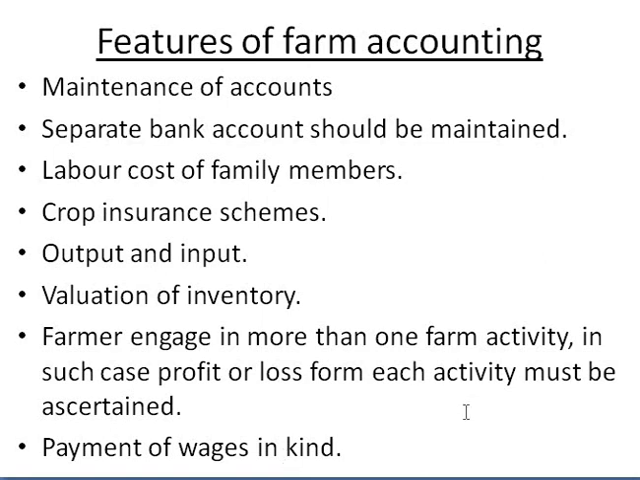Now the next one is payment of wages in kind. What payment of wages in kind means is, if a farmer is engaged in farming, then payment of wages is done in terms of farm products. That is, instead of giving wages, they give farm products. For example, if a farmer is using labor for cultivating the land, then instead of giving wages in cash, he gives some amount of food grains, like the way we had it in the barter system.